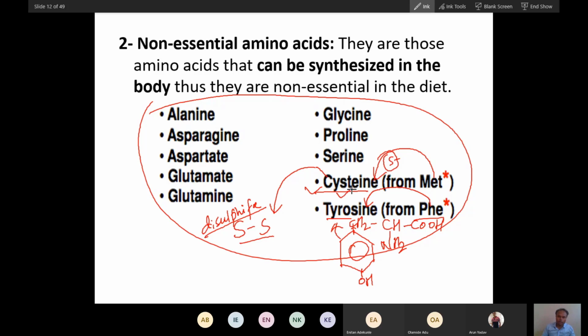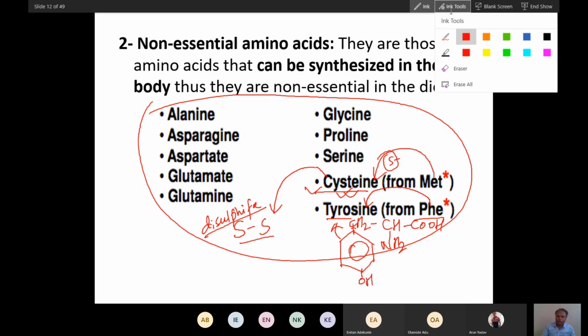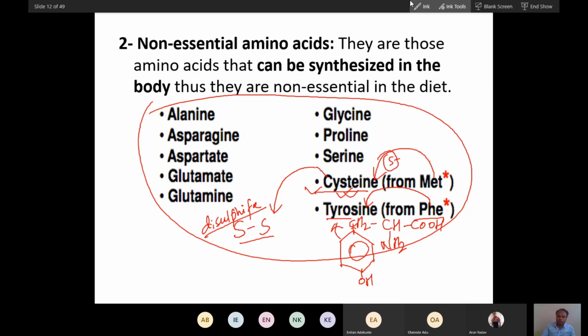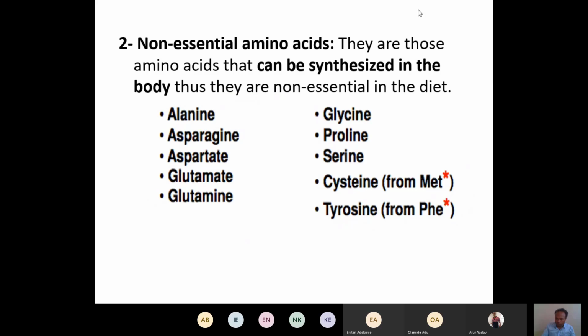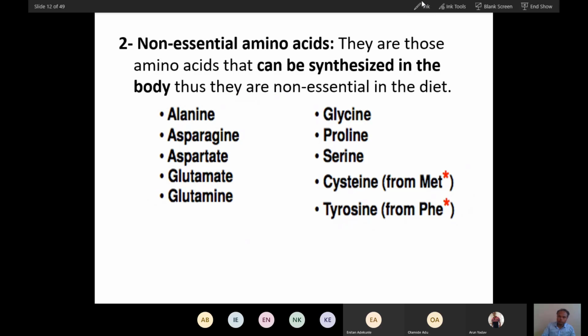This is the answer: cysteine will contribute to disulfide bond always. So cysteine is very important in that way.